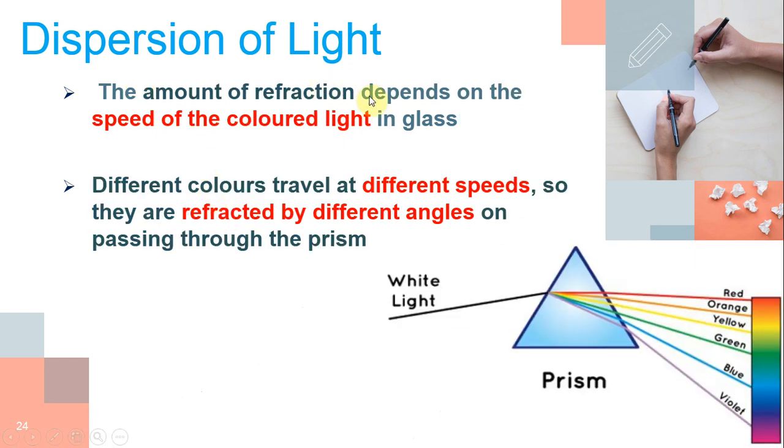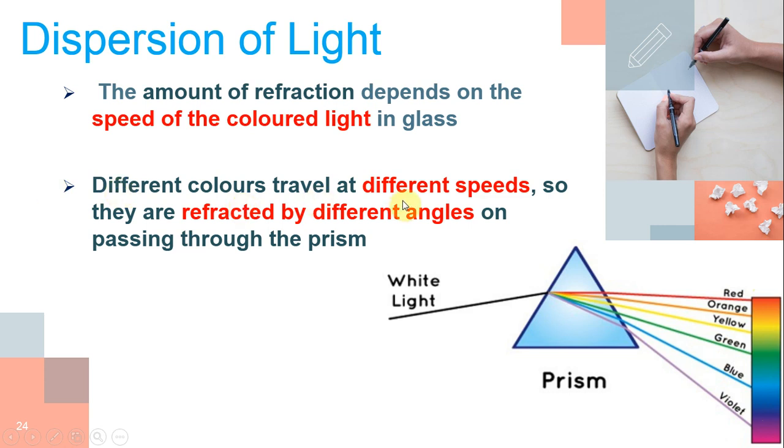Different colors have different speeds. The amount of refraction depends upon the speed of the color of light in glass. That means we take violet. Violet is around 4000 Angstrom. It has more deviation, but red deviates less compared to violet. It is less deviated. It is more deviated.